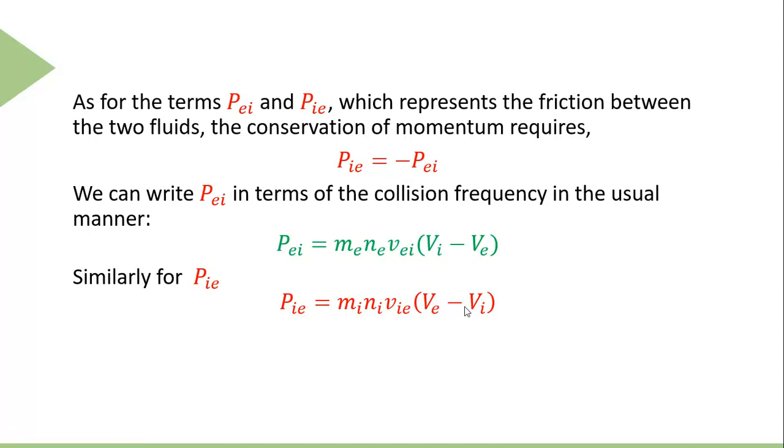Since we are considering elastic collision here, we must take into account the conservation of momentum as well. It means that the momentum gain of the ion fluid caused by collision with the electrons must be equal to the momentum gain of the electron fluid caused by collision with the ions, or in other words, the sum of P_IE plus P_EI should be equal to 0, or the overall momentum should remain conserved.